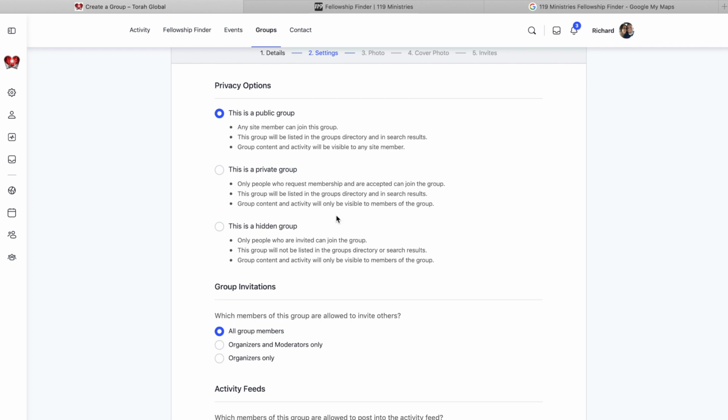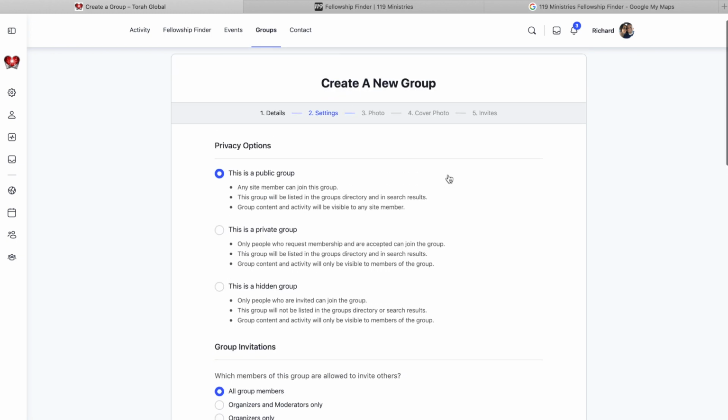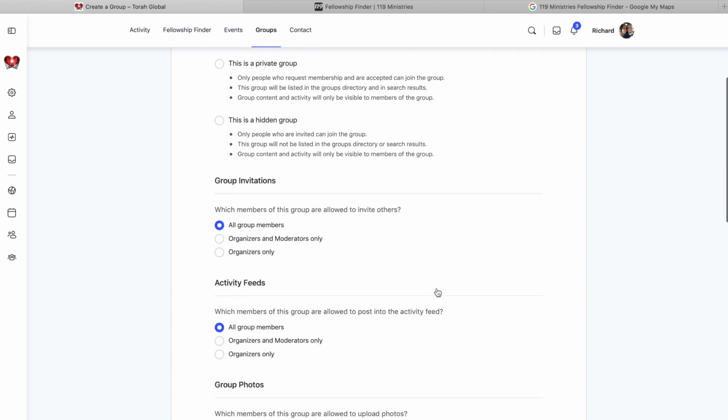Private, you'll see the group listed on the groups page, but you can only join by requesting to join. And then hidden, the group is there, but you can only be invited by someone who's already in the group.